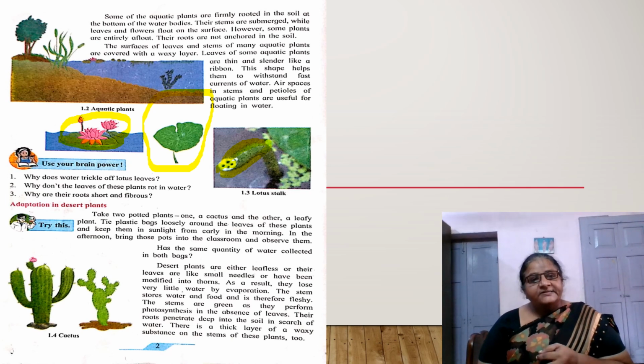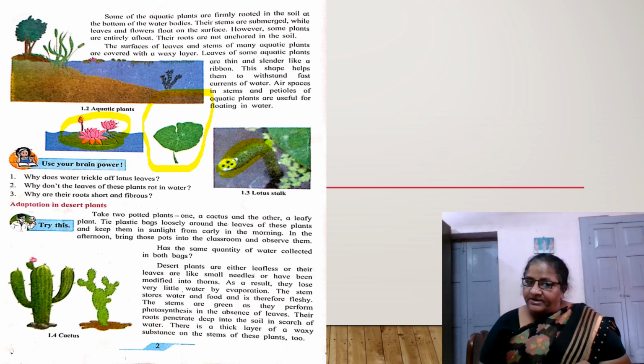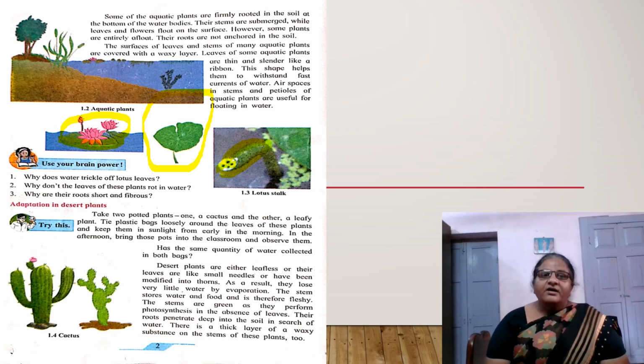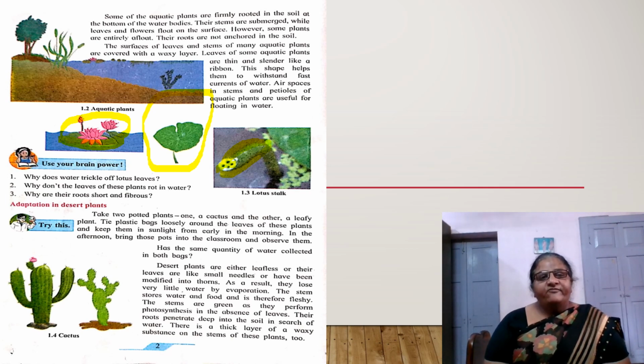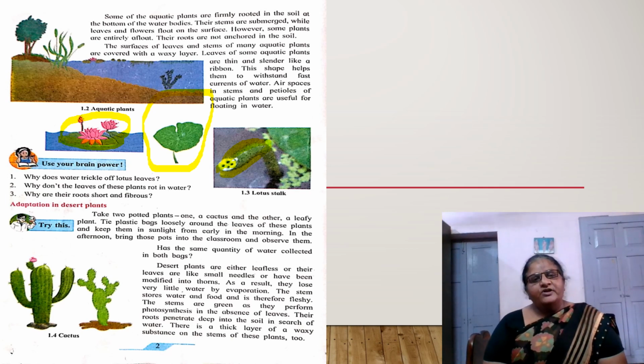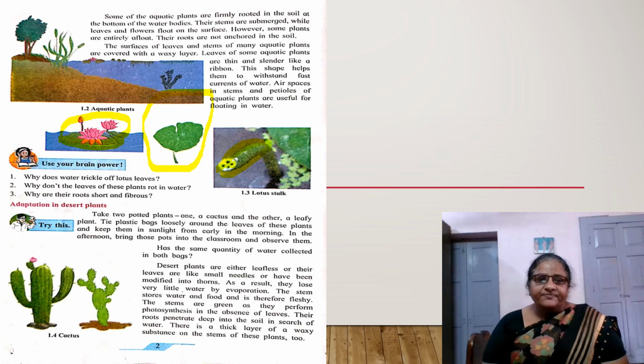And the roots of these plants are fibrous and they anchor the plant firmly in the soil. But because the stem is light in weight, some plants float on the surface, some plants completely float because they are unicellular like algae, and some plants are submerged in the water.